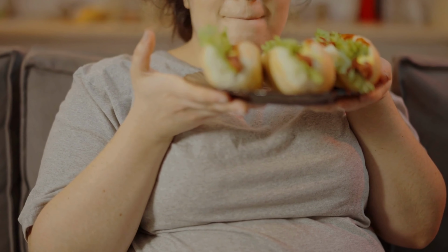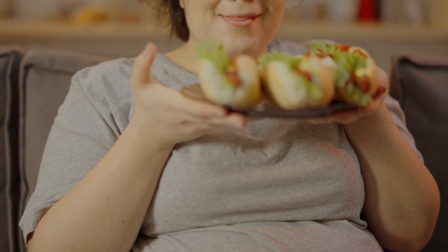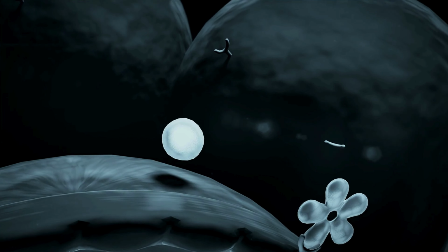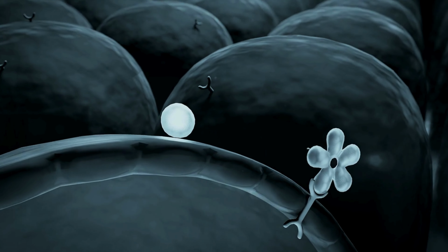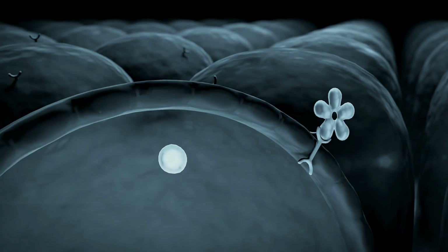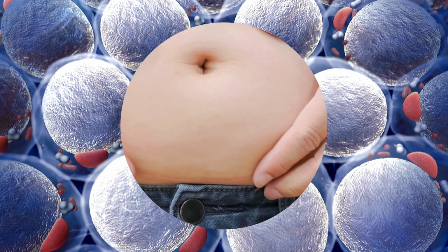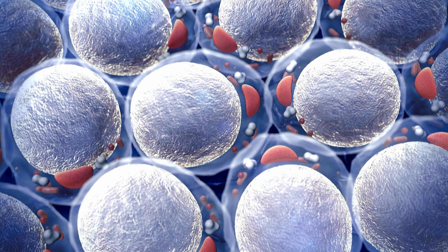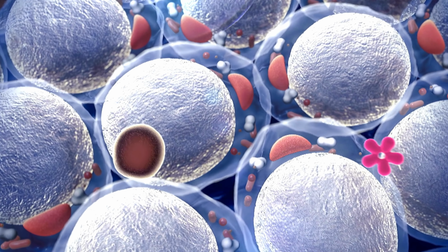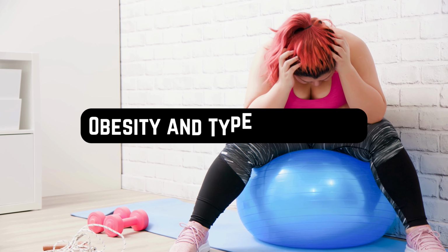Type 2 diabetes occurs when your body does not produce enough insulin or cannot effectively use the insulin it produces. Insulin is a hormone that regulates blood sugar levels in your body. Excess body fat, especially around your waistline, makes it harder for your cells to respond to insulin. This is known as insulin resistance and can lead to high blood sugar levels. The link between obesity and type 2 diabetes.